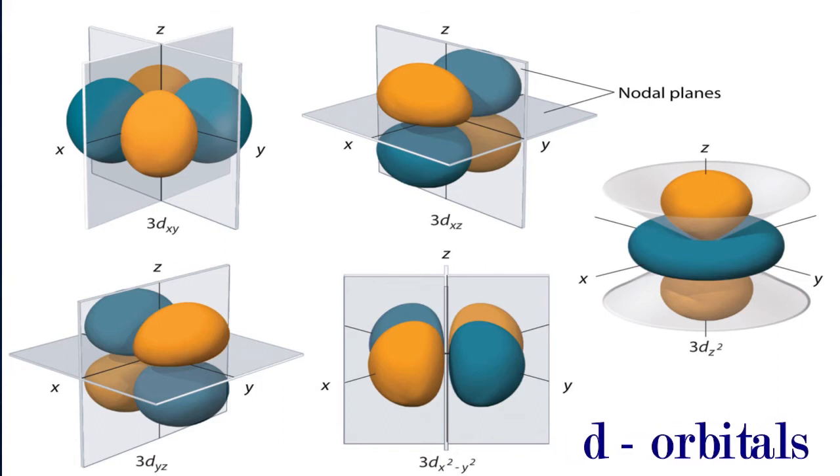The other 3 orbitals are called in between the axis. These 3 orbitals are dxy, dyz, and dzx. dxy means the lobes will be between the x and y axis. dyz means the lobes will be between the y and z axis, and dzx means the lobes will be between the z and x axis. Among these 2 different sets, the in between the axis orbitals have less energy. They are basically low energy orbitals, and the other 2 are basically high energy orbitals in presence of external forces, right?